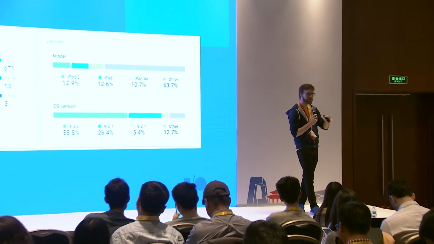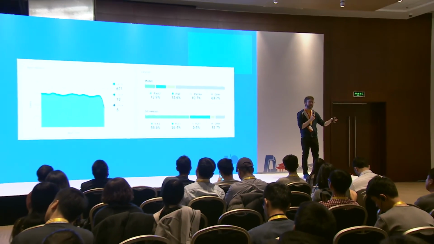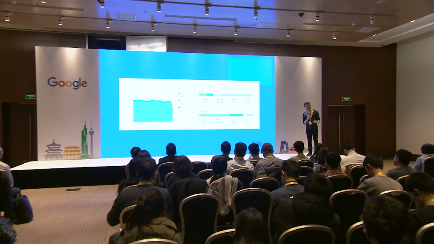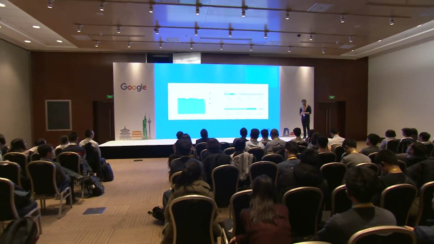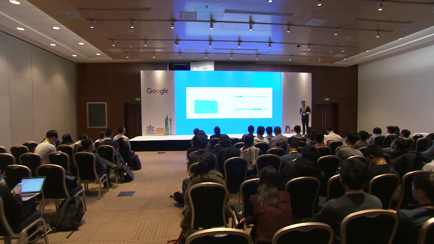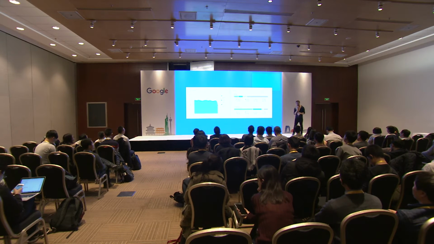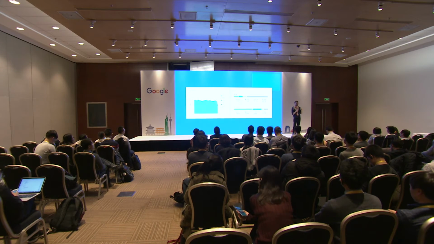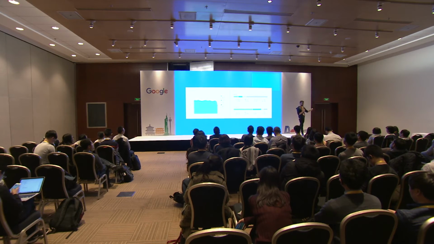So if I have 100 million users in India and 50 million users in the US, and I know that like 5% of my users are running an ancient version of Android, something abysmally old, and I'm thinking of not supporting that anymore, that's kind of a blind decision to make. I don't know how many of my users in each country are going to be impacted. I could just wildly guess that 5% in the US and 5% in India will be affected. But with this information, we can dive into that. And we can say, all right, show me the users who are running an old Android version.